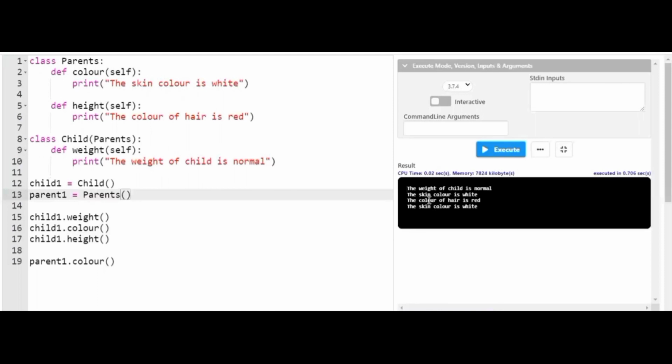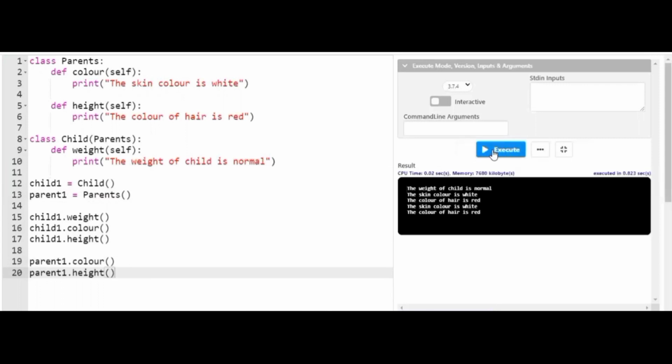It's exactly right. Now clearly see here, I try to access the parent's height. When I try to execute the program, let's see what happens, friends. Now clearly see here, the parent's color is also executed. The color of the hair is red and the skin color is white. Now I try to execute the child's weight, height, and color. For instance, I'll be taking this out, friends.